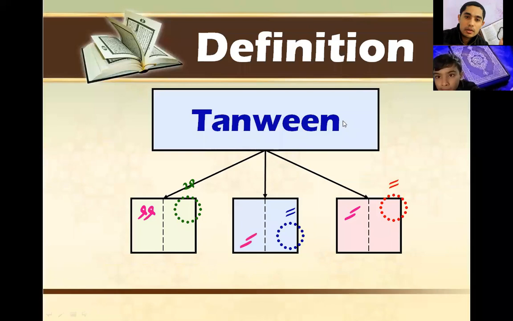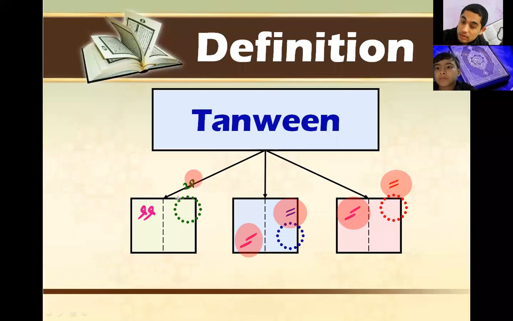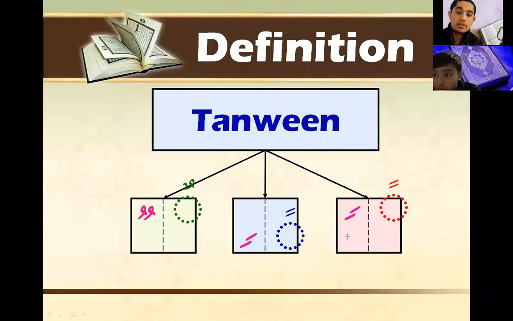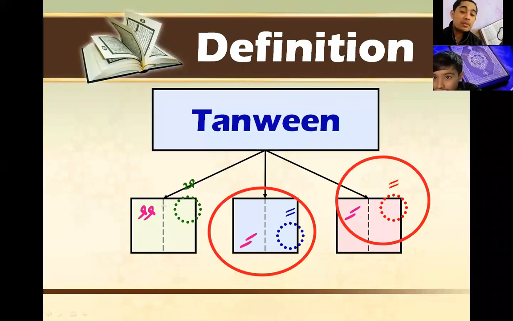So tanween fatha can be like this, and also it can be like this. Two lines at the same length, at the same angle. And another two lines, but not directly next to each other. Tanween kasra is the same. Tanween dhamma also has two other shapes. These are shapes of tanween with fatha, tanween with kasra, and also tanween with dhamma.